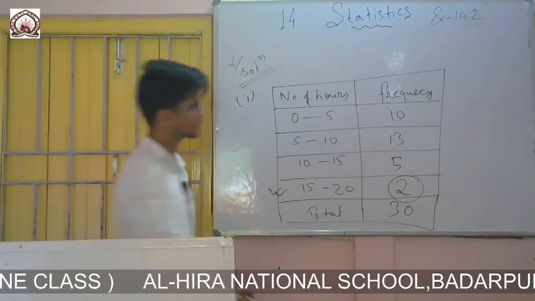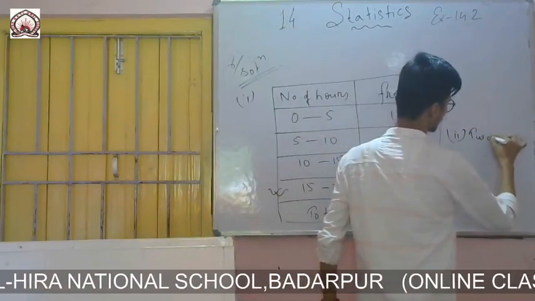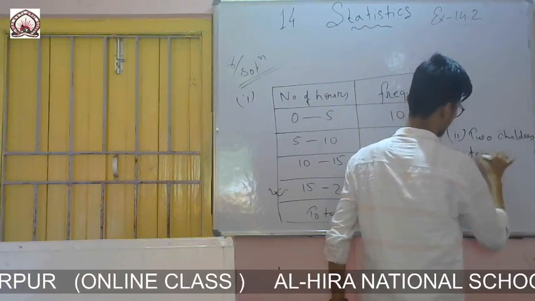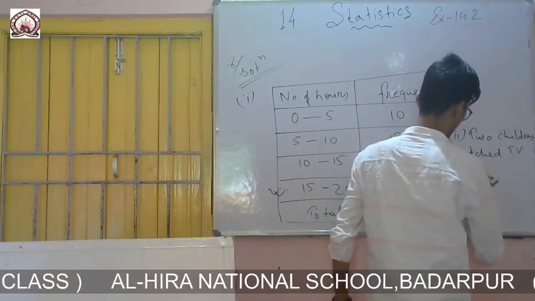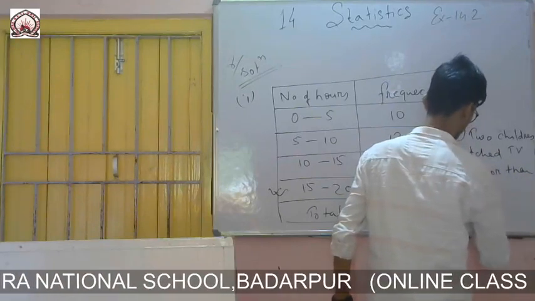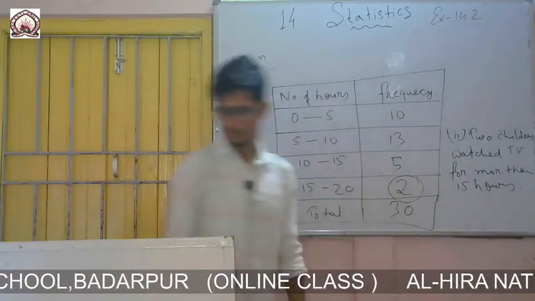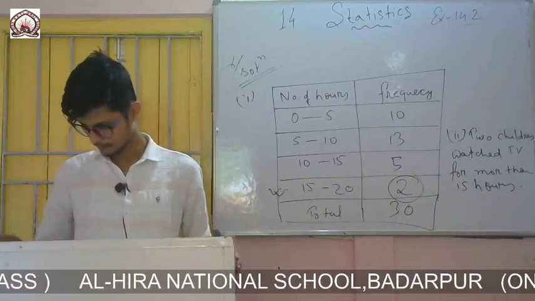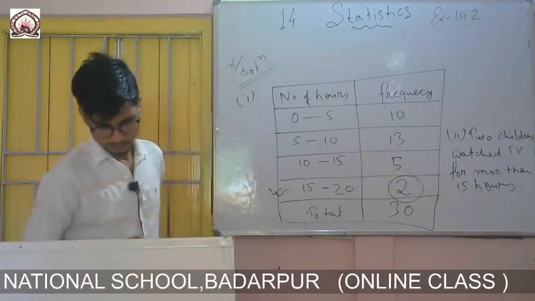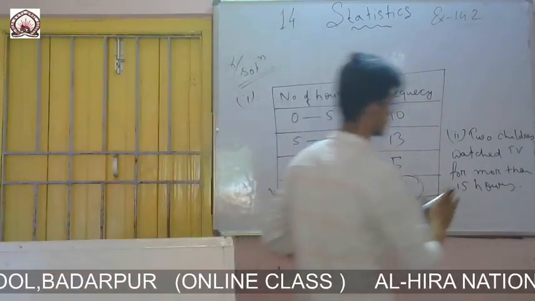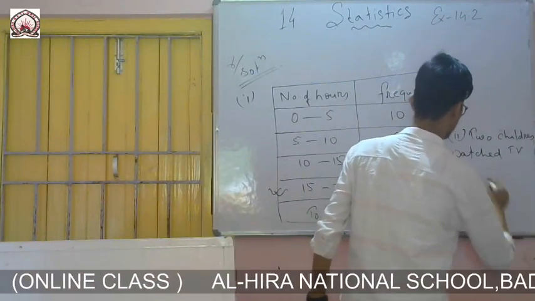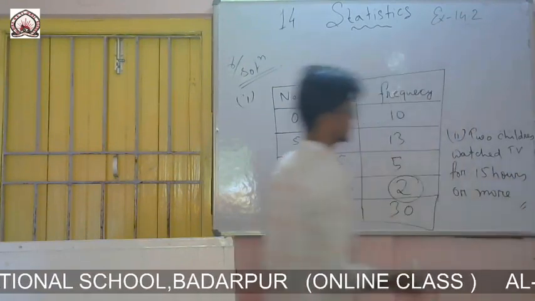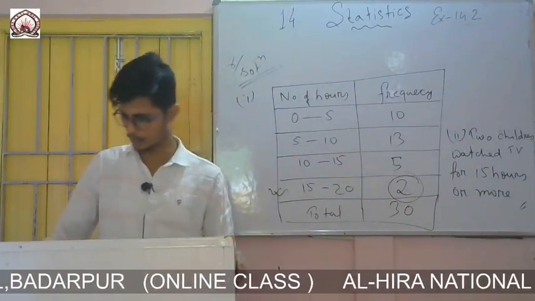That means 2 children watch TV for 15 or more hours. The question is 15 or more, so you write: 2 children watch TV for 15 hours or more, same as the question.